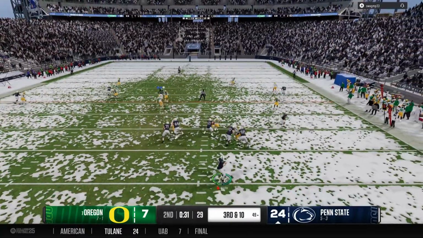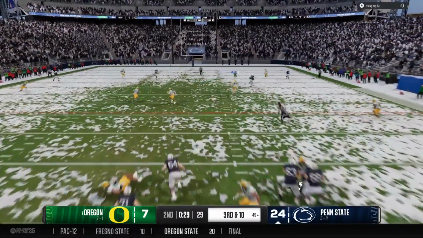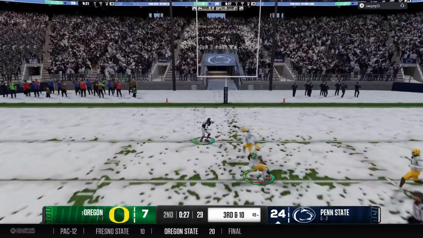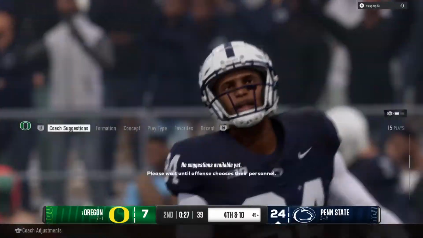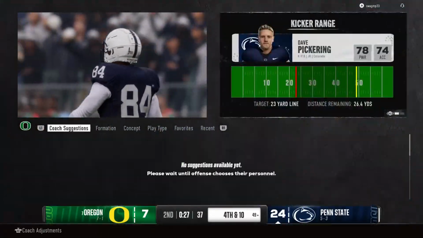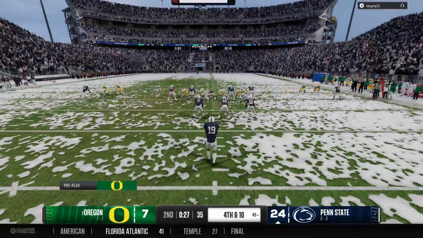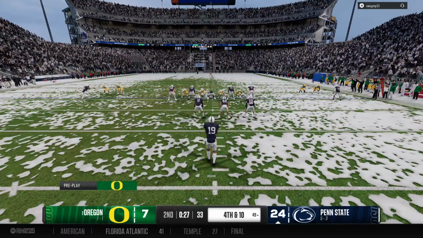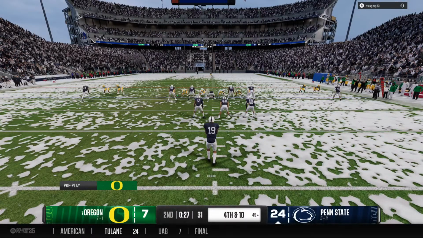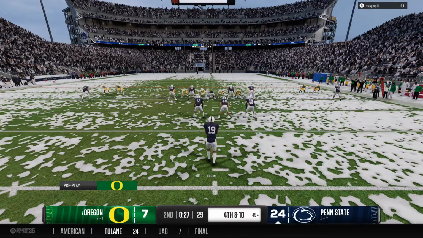On 3rd down, he drops to throw. Looking deep. And this is dropped. Incomplete pass. He had a huge gain in his fingers, and he couldn't hold on. And the Nittany Lions will bring the punt team onto the field. First punt of the day, and he'd love to lock them up close to their goal line.